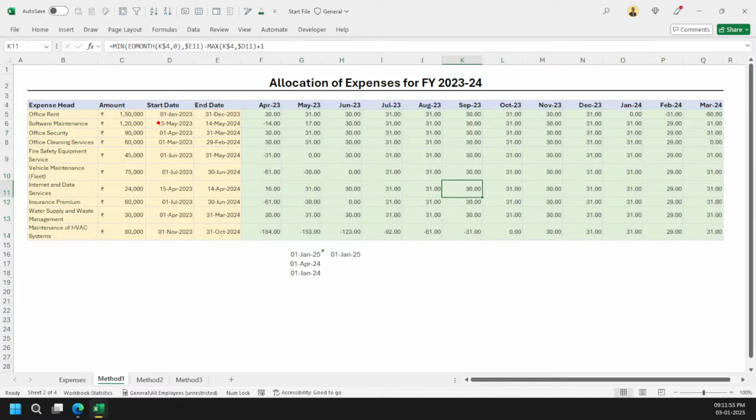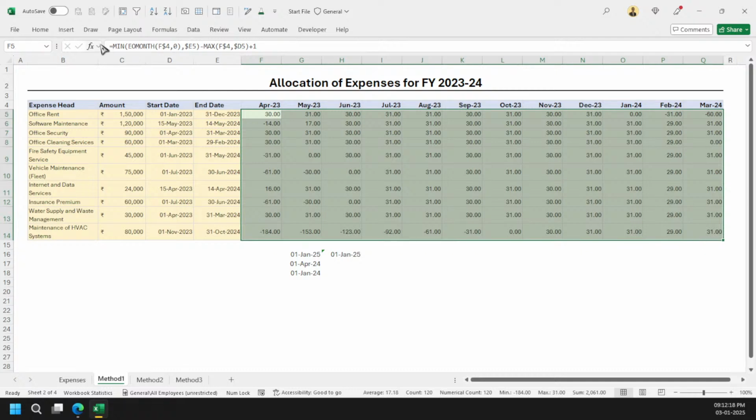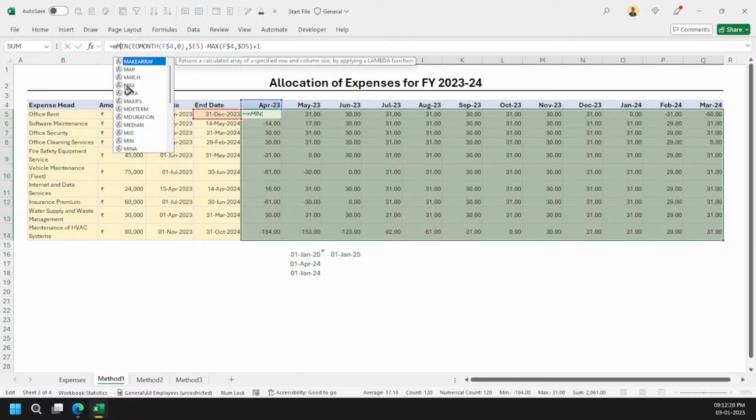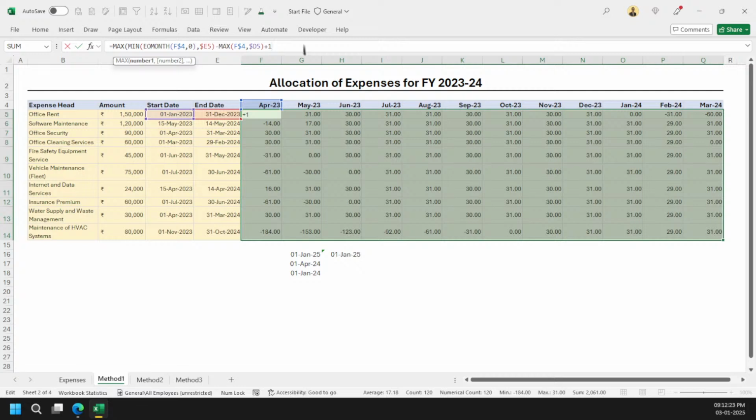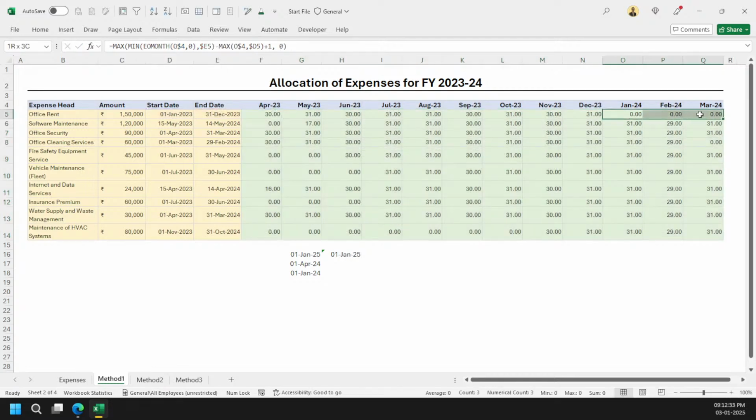Yeah, just see here. My date is starting from 15th May, right? So you can see that I am just calculating the 14 days here, 17 days here. Got it? Because my contract is starting from here, I am not calculating here. The only problem right now is that we are getting negative values here. So what we can do simply is say maximum of, if my dates are positive, great, I need the positive. If my dates are negative, then I simply want the zero value. That's it.